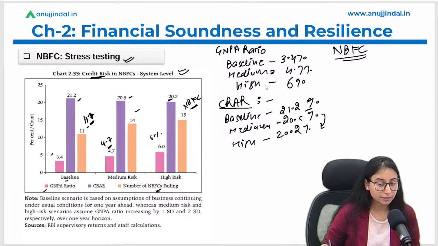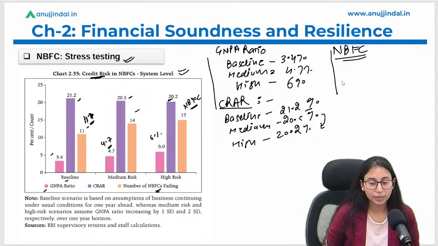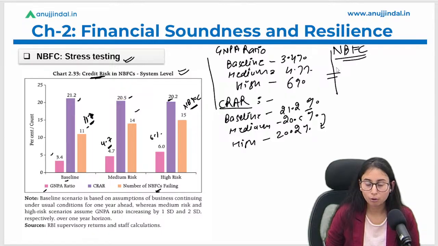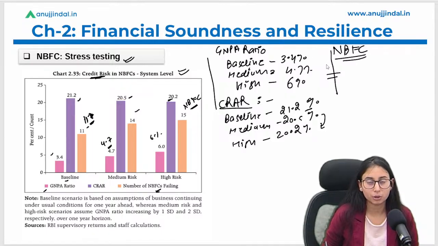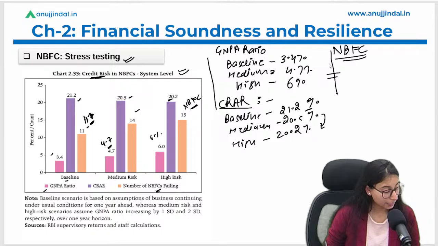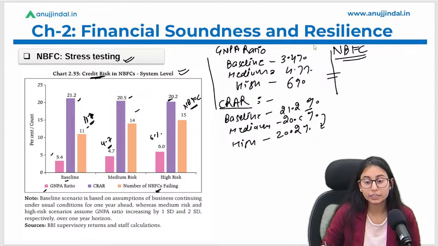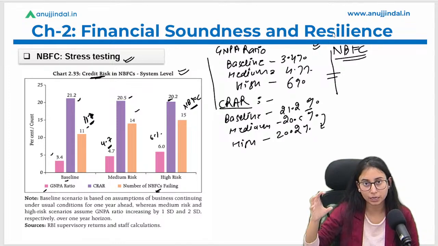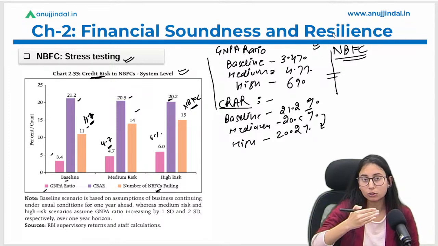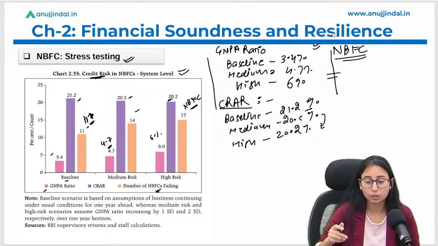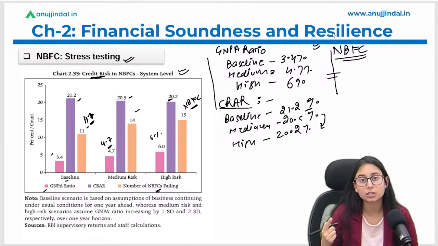Okay, you can create this chart. You can create a chart like this in your notes. Note making is very important whenever we talk about data, because we have to learn a lot of data. So what we will do is create charts like this. We will create different sections for SCBs, UCBs and NBFCs, and here you will write all the metrics. You will put all the figures in that. Through this chart you will keep remembering such data, keep looking at that chart so that you can remember the figures in your mind.